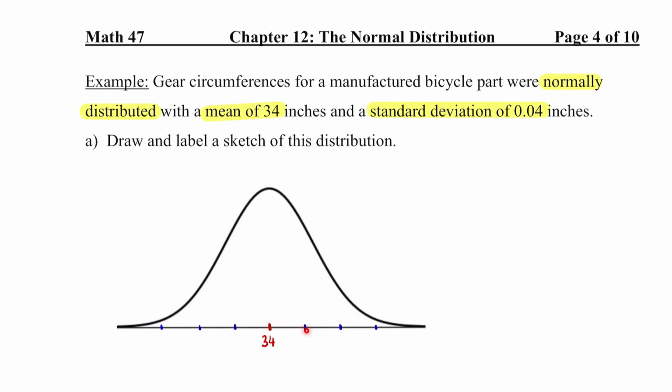The number that is one standard deviation above the mean is 34 plus one standard deviation, and the standard deviation is 0.04, so this number is 34 plus 0.04, which is 34.04.